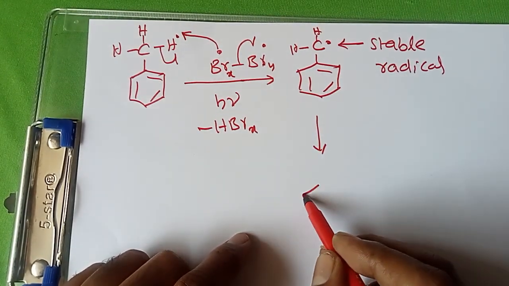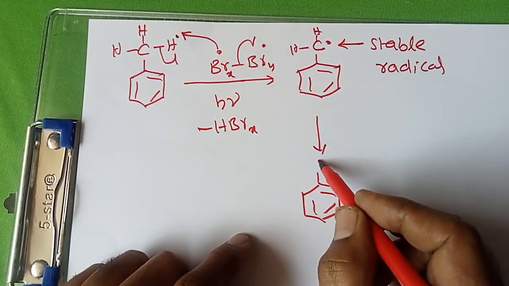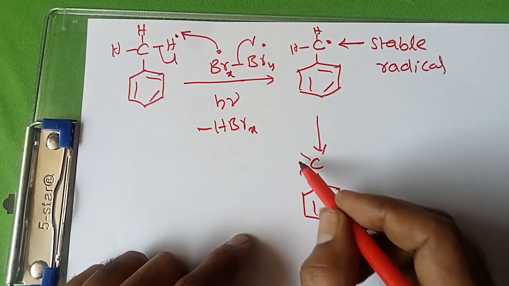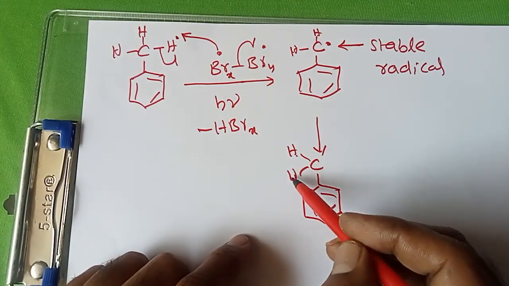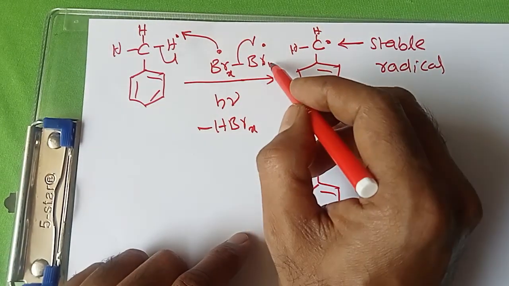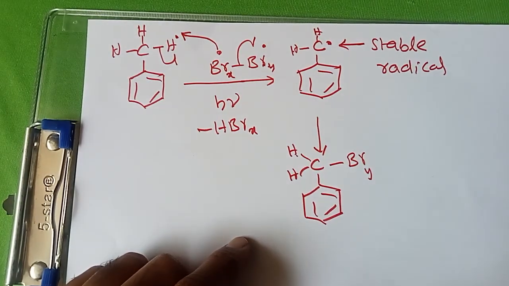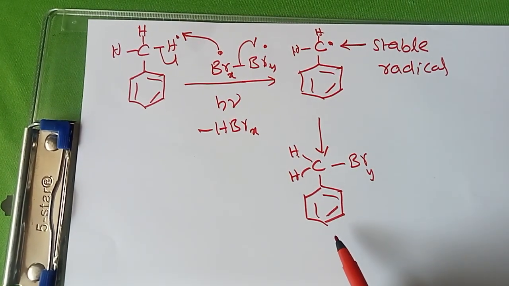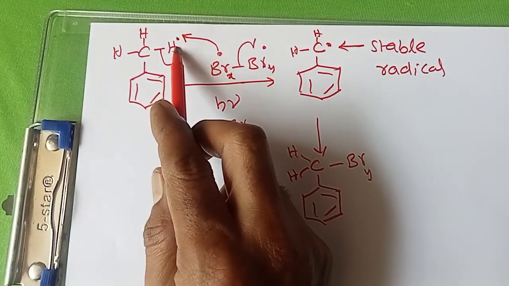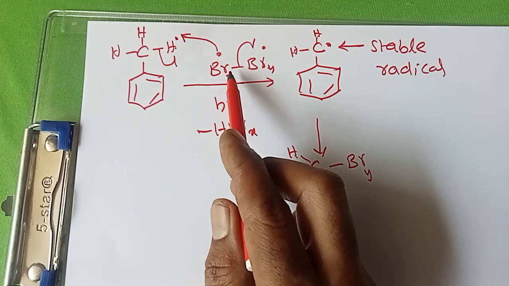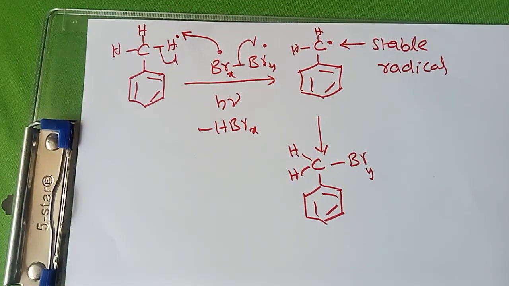That Y bromine radical gets attached here. Another radical attached to C, two hydrogens, no change. See that these two hydrogens are as it is. Then this Y bromine radical attached to the carbon radical. So this is called one free radical substituted by another free radical. Hydrogen free radical substituted by bromine free radical. So it is free radical substitution. Free radical substitution takes place.